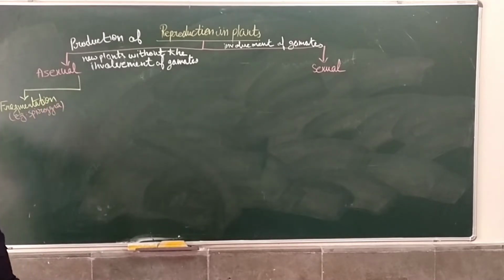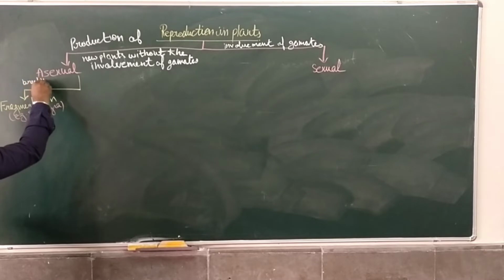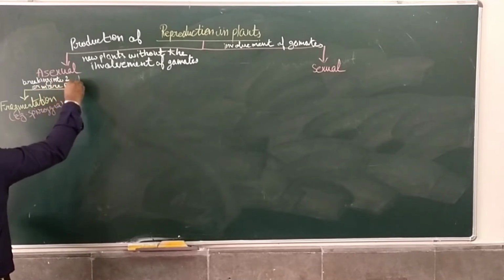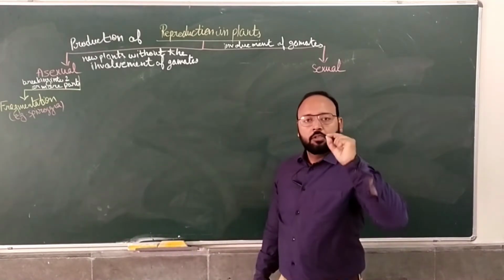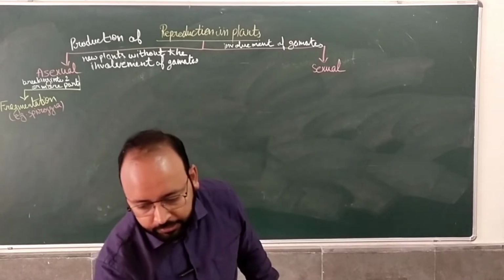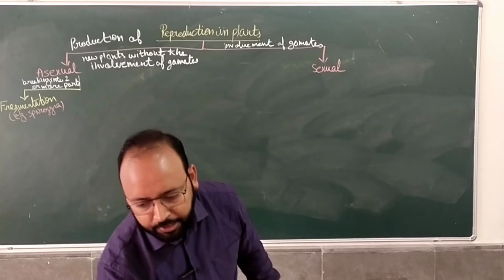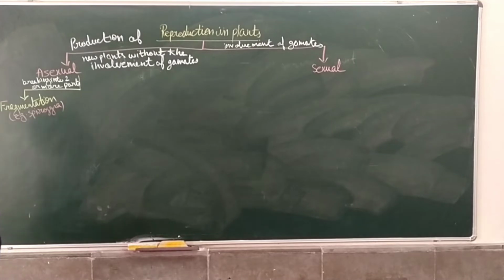What happens in fragmentation? Breaking a plant body into two or more parts. Like in standing water, we see the spirogyra, the algae, which breaks into different parts. That is known as fragmentation. Fragments means parts, and fragmentation is the process in which it breaks down.